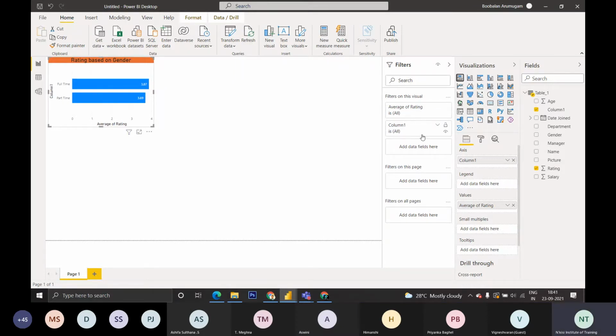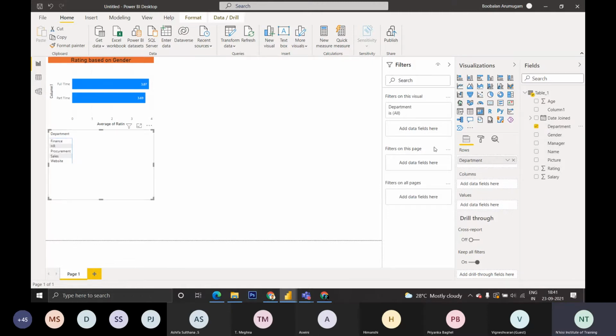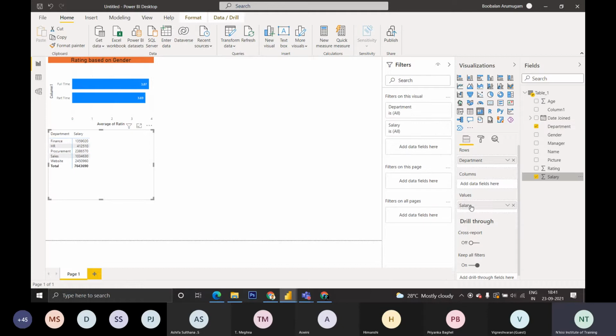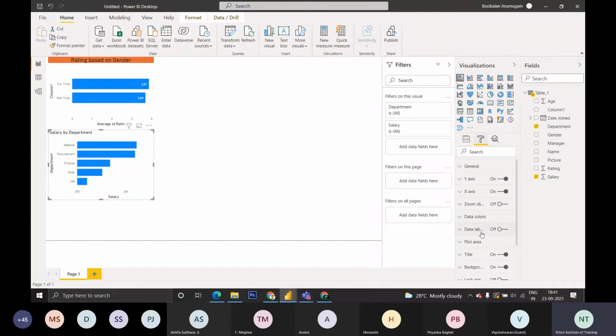Then if you want salary based on the department, first I will insert it in matrix format. I want department in the rows. These are the departments I have, and I want their salaries. Salaries are the values. These are their salaries. If I want it in a bar chart, it will show like a bar chart. If I want the values, you can go to format options, data labels. Data labels will be showing the values like 2.5 million, 2.4 million, 1.4 million.